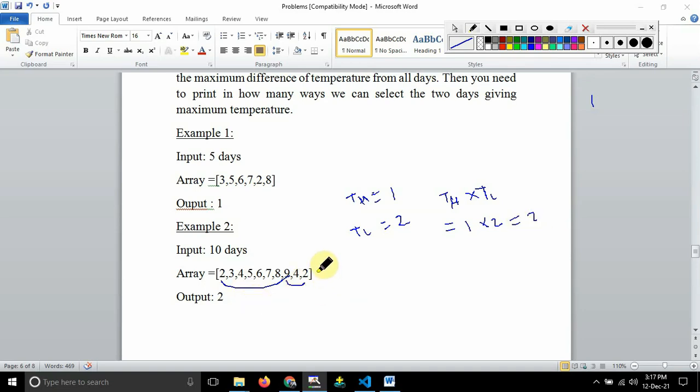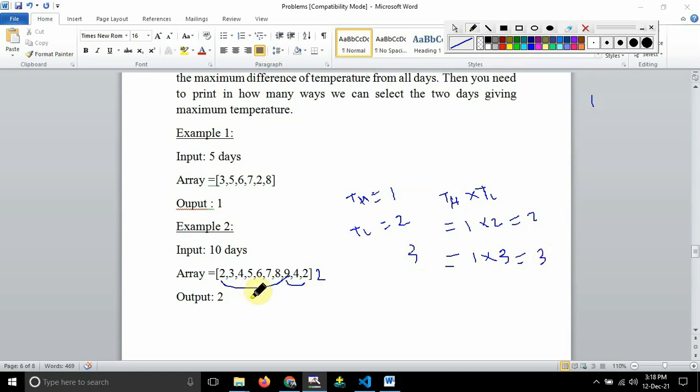In this case, let us assume that another 2 is present. Then how many ways will be possible, guys? 2 comma 9 one way, then 9 comma this 2 another way, and 9 comma this last 2 the third way. So high will be again 1, and in this case low is repeating how many times? 3 times. 2 is once here, the second time over here, and at the end also 2 is there. So the tl value is 3. Then the answer for the second condition is 3. Higher value is repeating 1 time and lower value is repeating 3 times, and 1 into 3 gives me 3 as the answer.